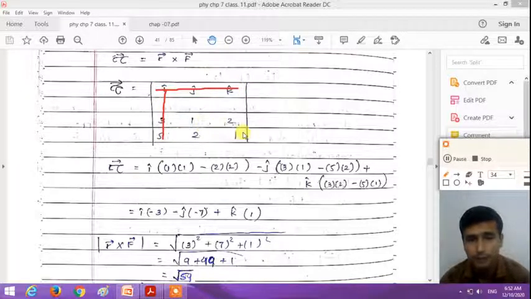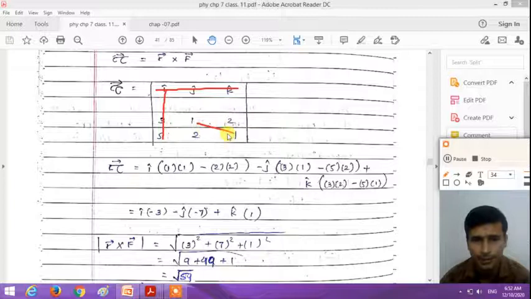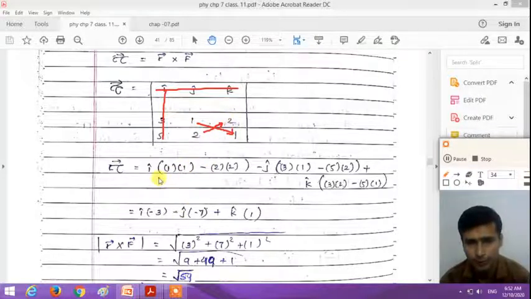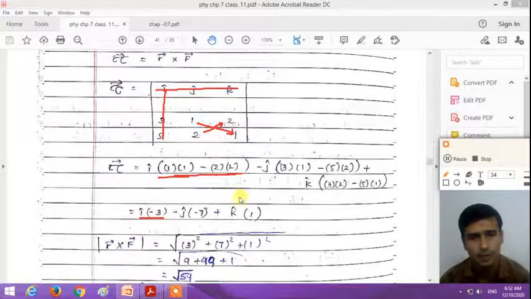We get the 4 components. From left to right, multiply the cross components: 1 into 1, minus 2 into 2. So 1 into 1 is 1, minus 2 into 2 is 4. 1 minus 4, we get minus 3i. That is the x component of the torque.